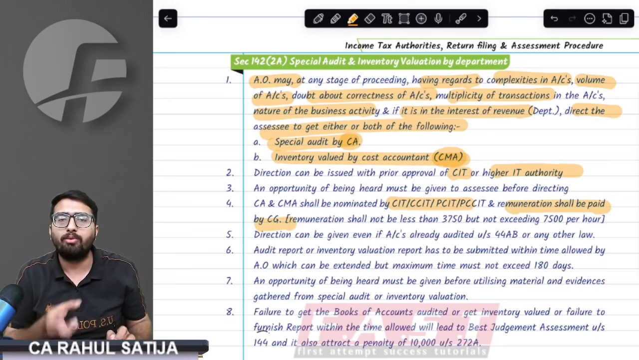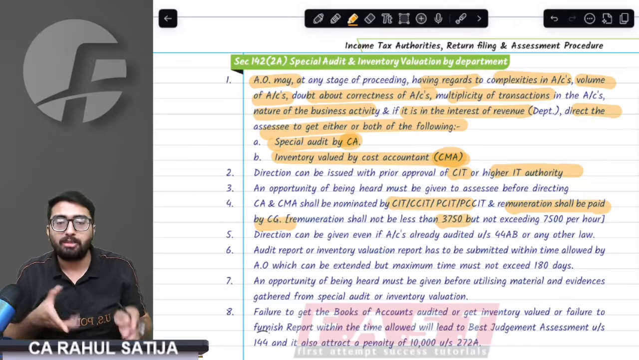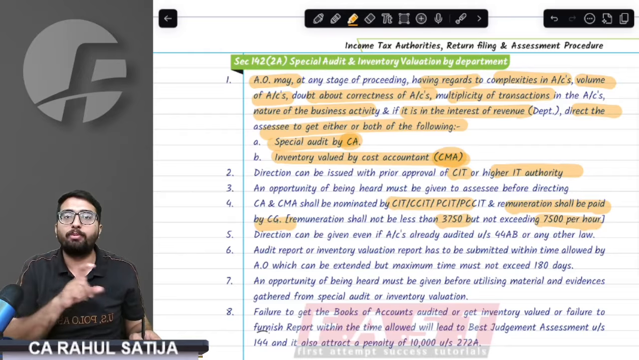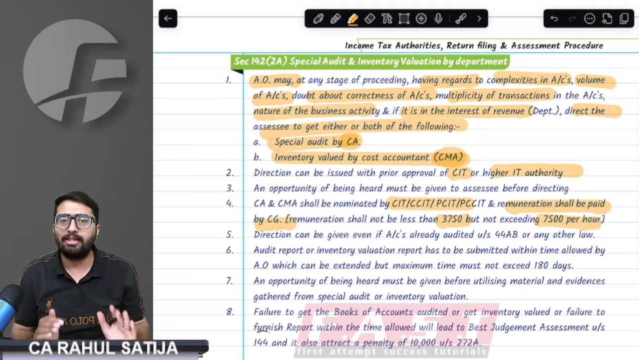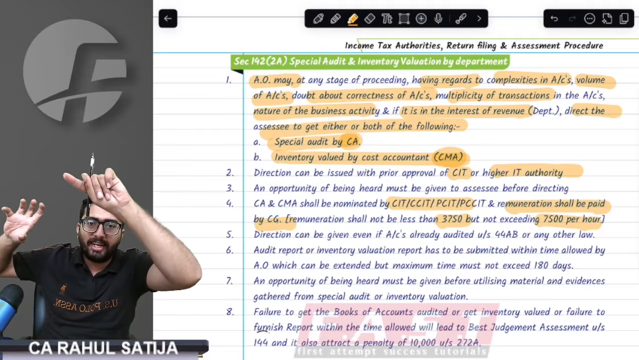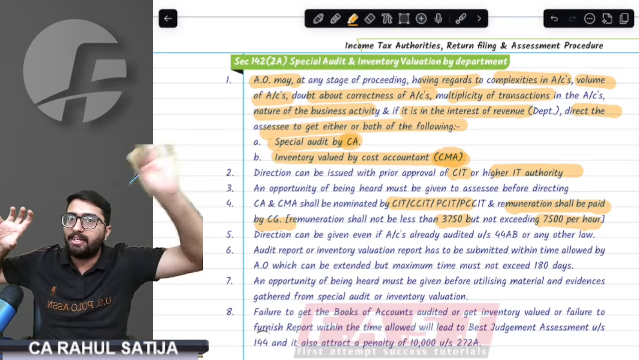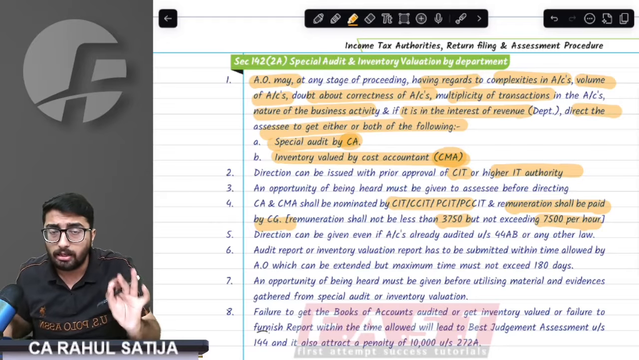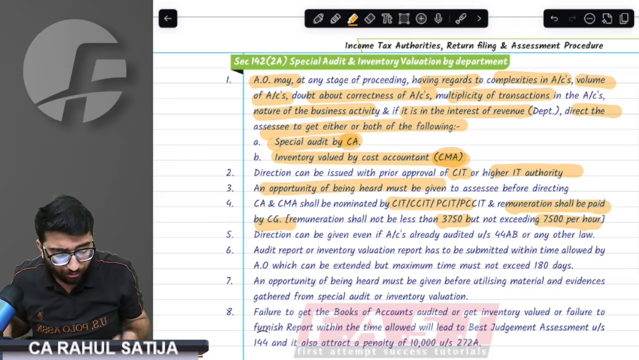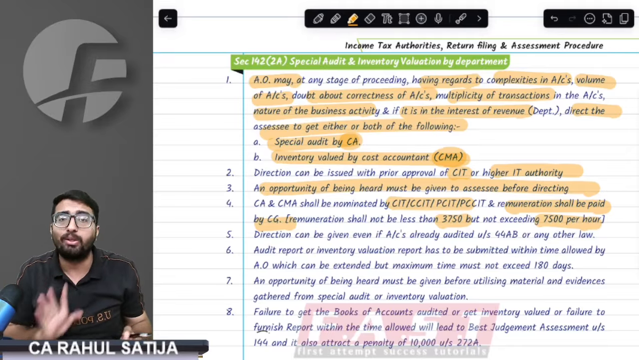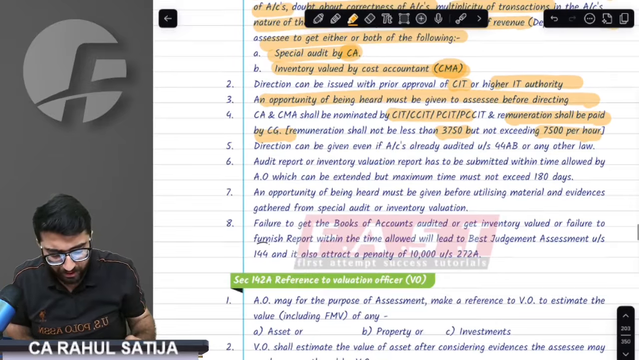And how much is the remuneration amount? Minimum 3,750 rupees per hour, maximum 7,500 rupees per hour. Got it, sir. So AO will go to CIT/PCIT, CIT/PCIT will nominate the CA, and the central government will pay the fees. Sir, whenever special audit is being done, before that, an opportunity of being heard is given to the SSC. Always an opportunity of being heard is given.